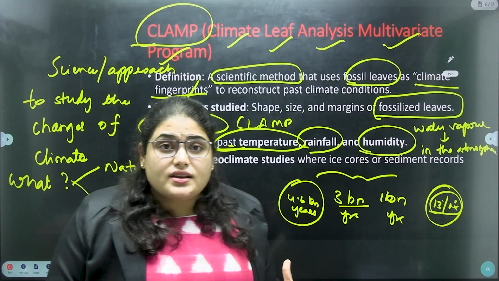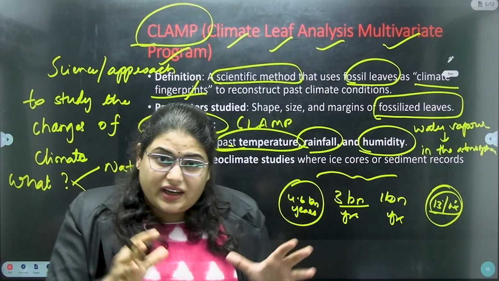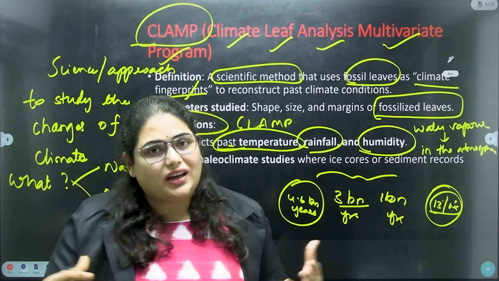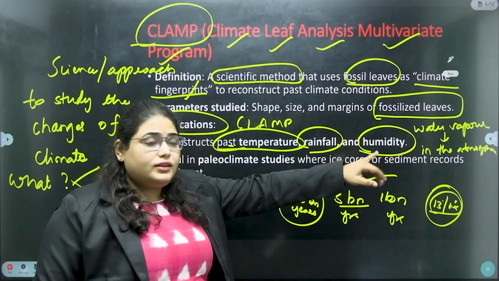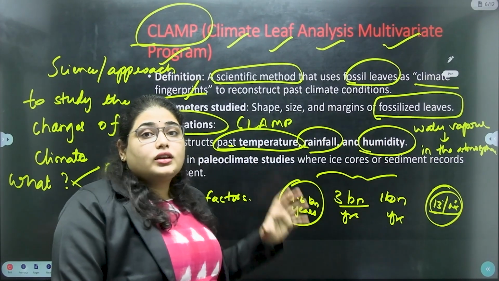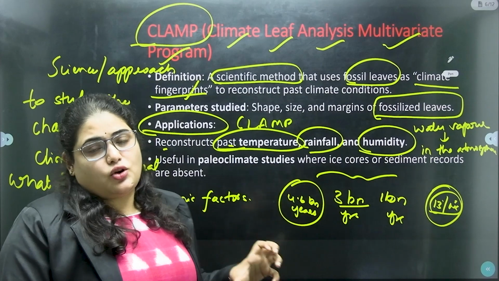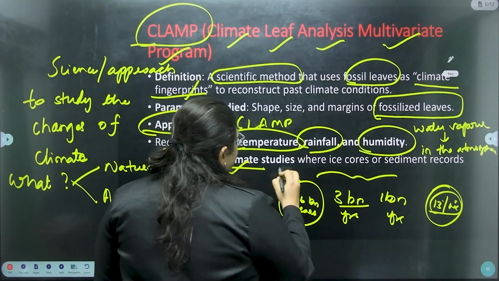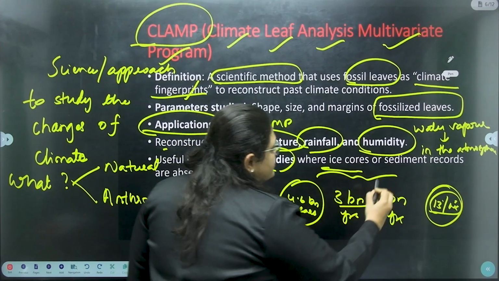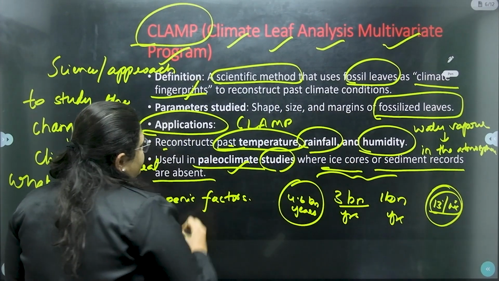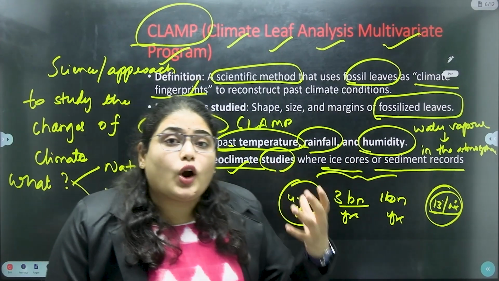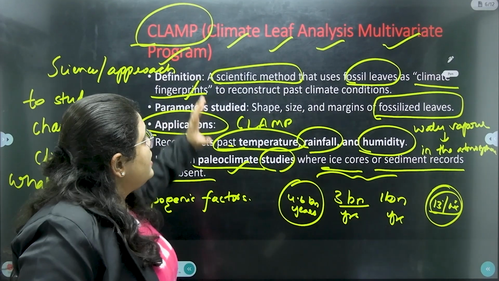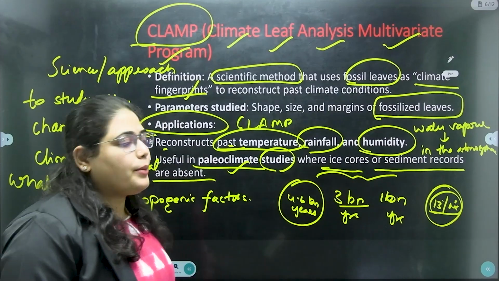So in the summer season, the water vapor is very less, whereas in the rainy season, the water vapor in the atmosphere, in the air, is very high. Right. So we all know these are three important factors or the constituents of the climate or weather. Next, they are useful in paleoclimatic studies where ice cores and sediment records are absent. So how the climates were through the evolution process of the earth will be studied with this CLAMP approach.